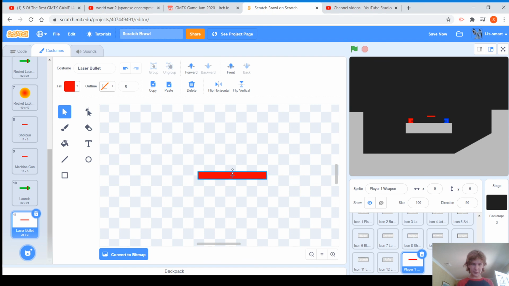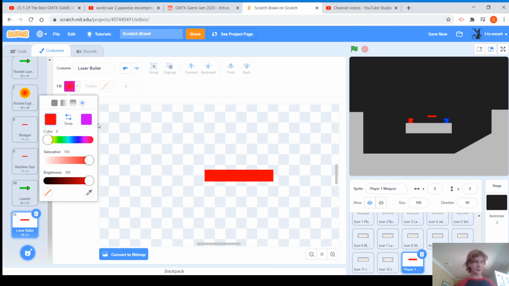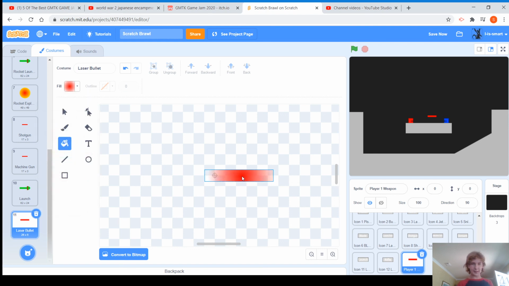And then we can make this a little bit longer. Just like that, a little bit thicker. And then for this, we can use the fill tool, do that to the inside, then do that. So it sort of looks like a laser. I do not really know. Okay, beautiful.